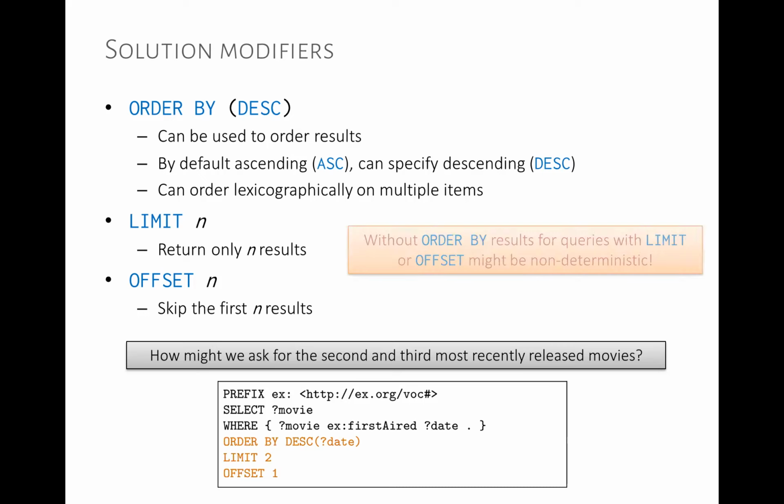So if we don't apply order by here, then this query becomes non-deterministic again. Basically, if we have no order, then the order is non-deterministic, and what results we're given will be chosen non-deterministically.